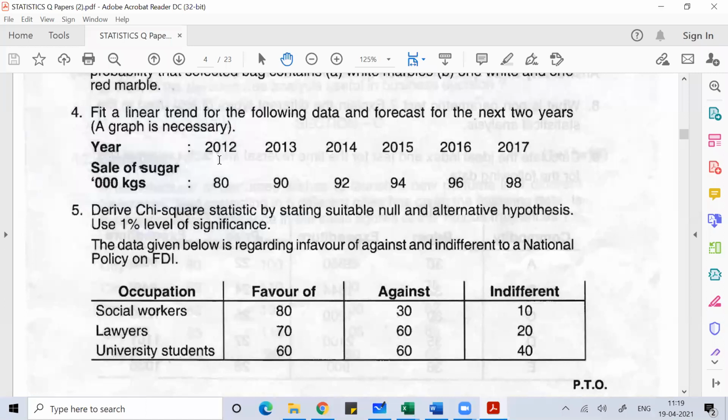In this problem, you are seeing some data, and that data is about the scenario given. The scenario is about the opinion of different sectors of people with respect to the national policy on FDI.